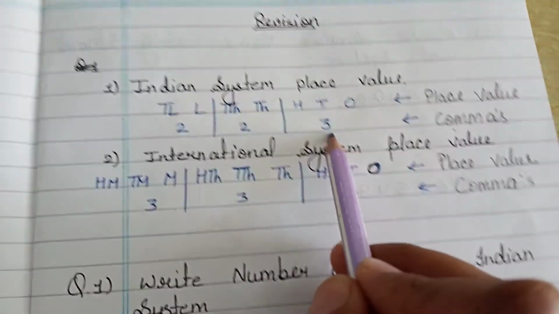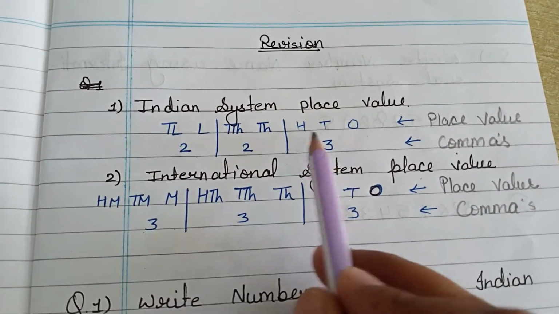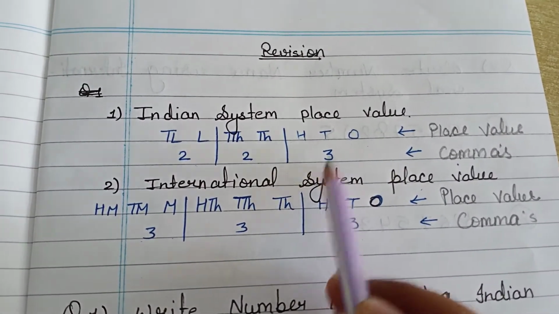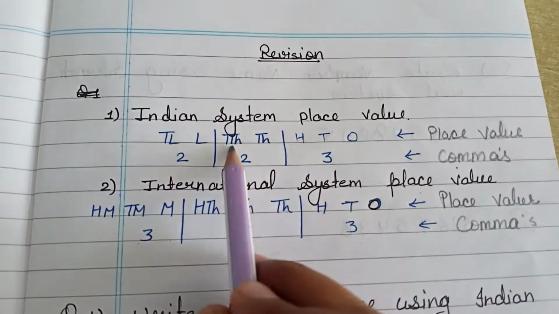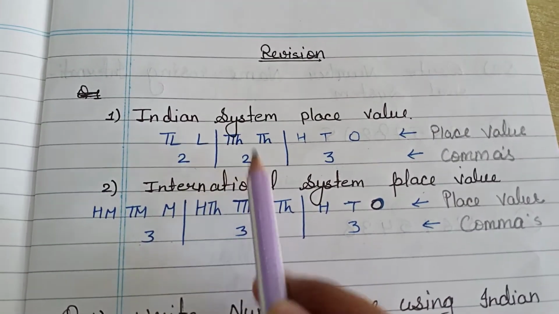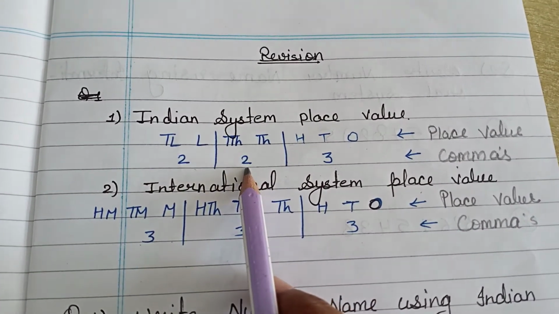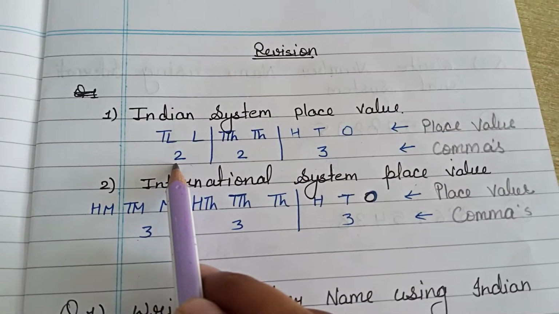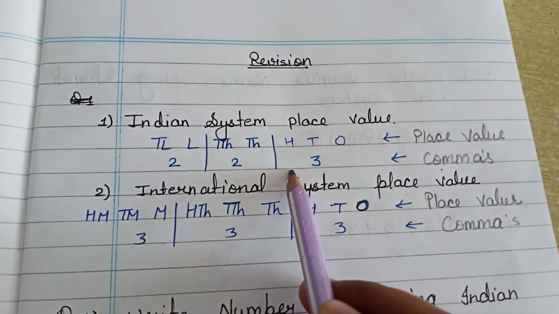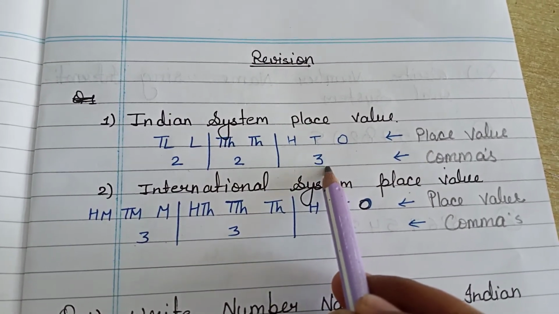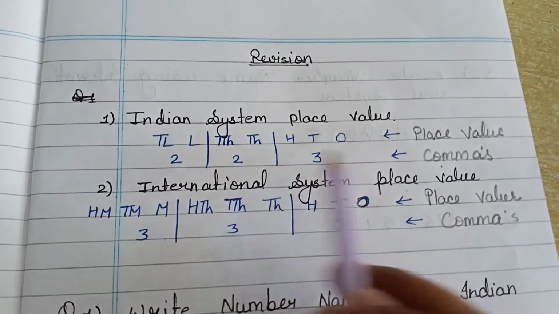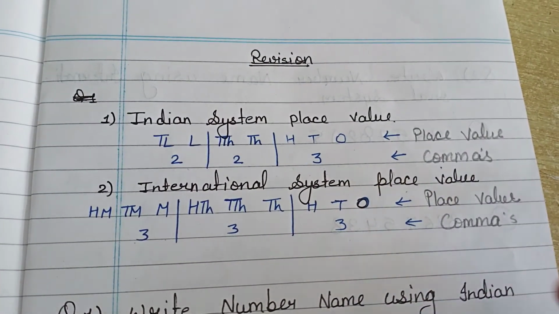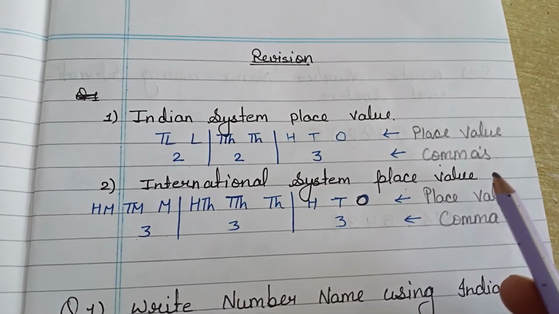And there is a confusion, ma'am, why are they writing 3, 2, 2? Because in the ones family how many digits are there? 3. That's why I am writing the members of ones as 3. And here how many members are there? 2. That's why in the 1000 family the members living are 2, and in the lakh family the members living are 2. Why do we write these members? Because it's helpful to find the number name, read the number name, and easily find the numeral of a given statement. Numerals means digits.